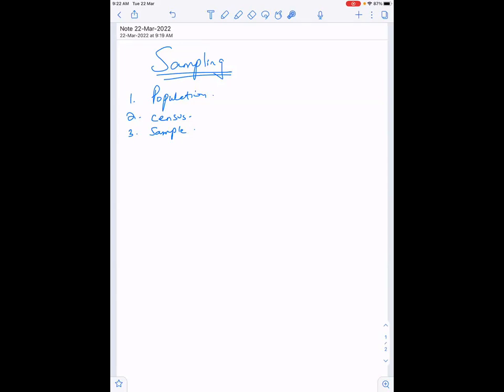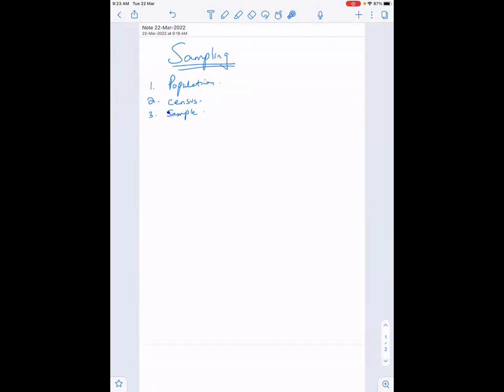It can be a certain fish, an insect, or stamps which somebody has collected. It can be anything. So a sample is when you collect data from a number of randomly chosen members.